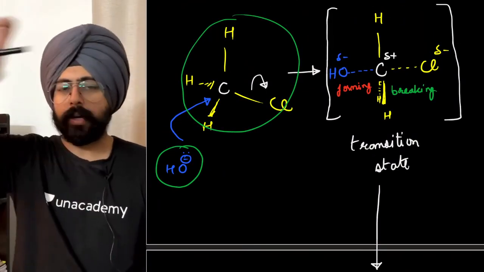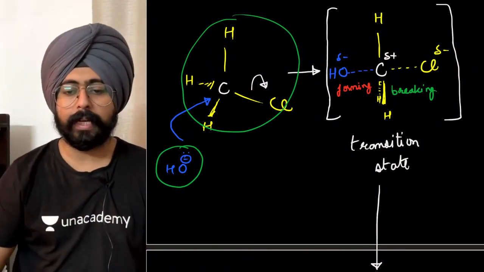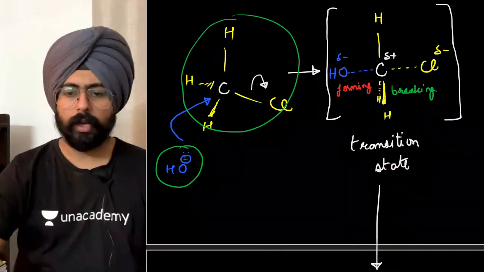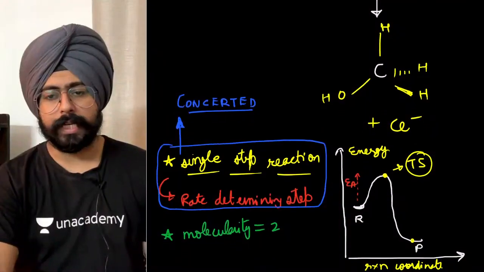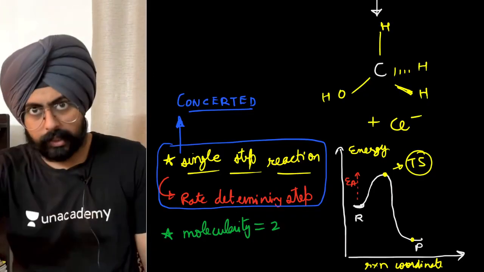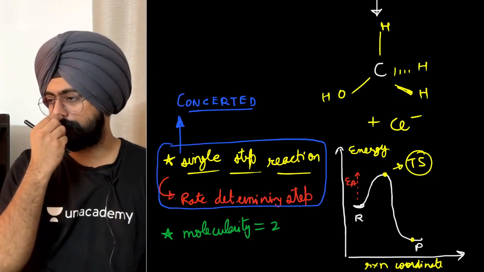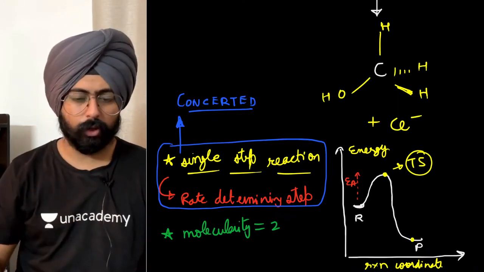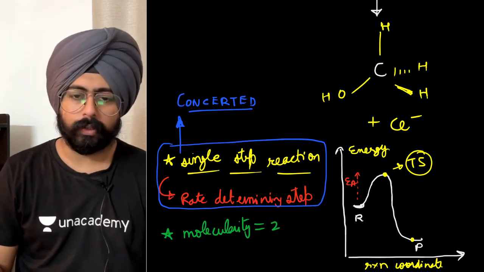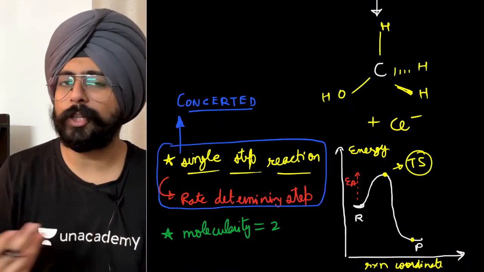Chlorine's bond is breaking apart. OH is trying to form a bond with carbon. The hydrogens are in the plane right in the middle. Yeah, this is also something that I showed you. Fine. Okay, so that is where the transition state is, and it is a very short-lived scenario. You reach the high energy point and then suddenly you drop down to the low energy point. That is the product. Cool. So these are some features of the reaction: concerted reaction, bimolecular reaction. And do you know how we come up with rate equations for these reactions?